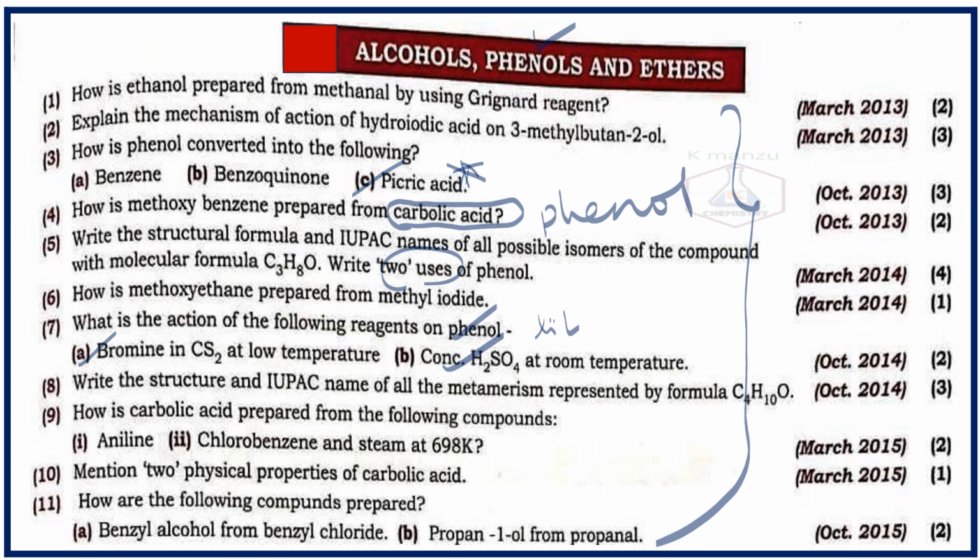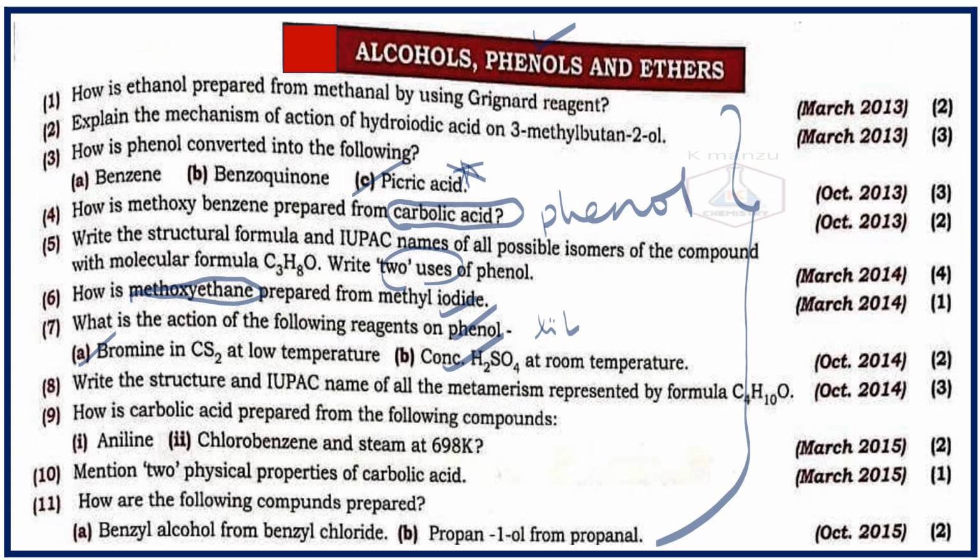Now in phenols, in the preparation, Dow's process is there, Raschig method is there, preparation of phenol from cumene, whose name is isopropyl benzene, and using the diazotization method also we can prepare phenol. So these are 4-5 important methods of preparation of phenols. Out of these, one will be sure in your board exam. As far as ethers are concerned, see here, methoxyethane from methyl iodide, how you prepare. This particular question is there.